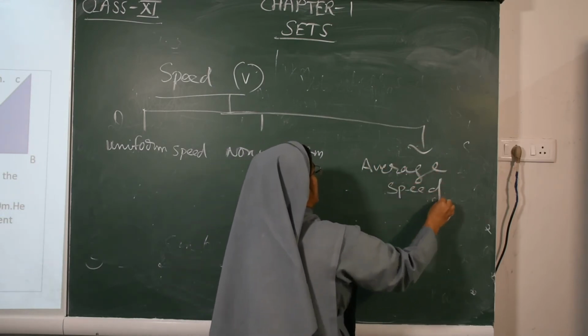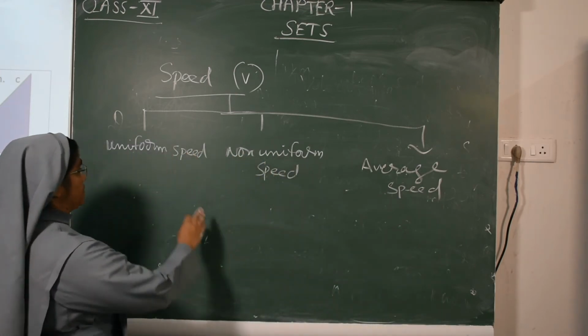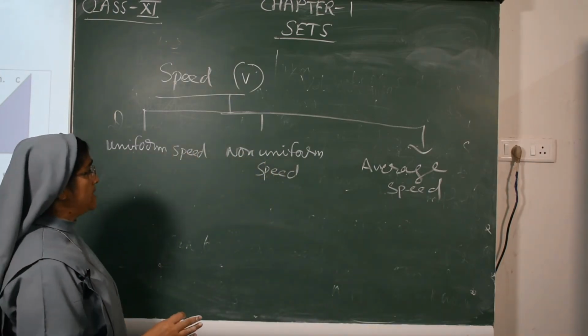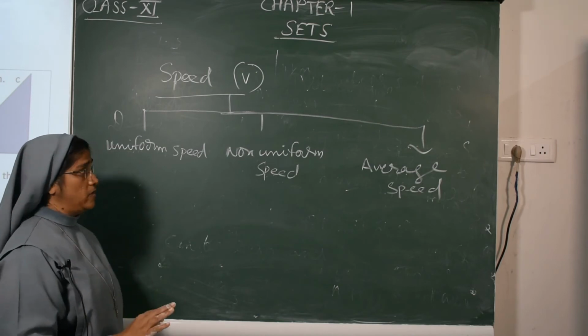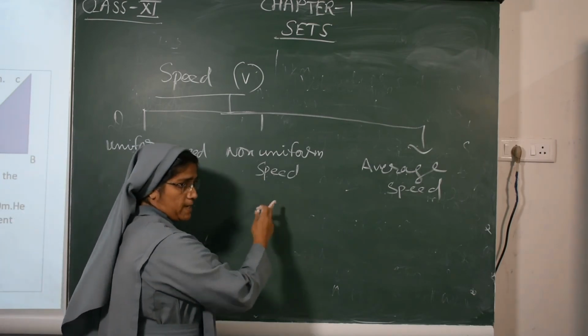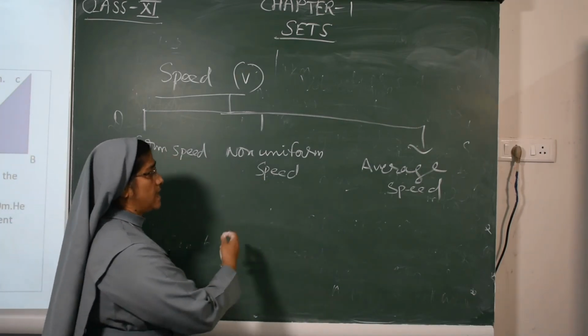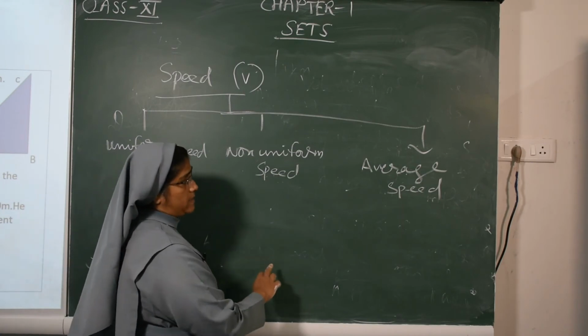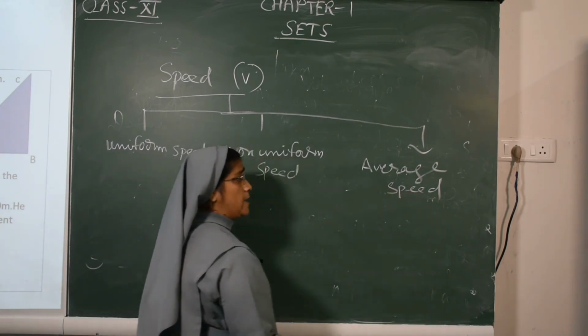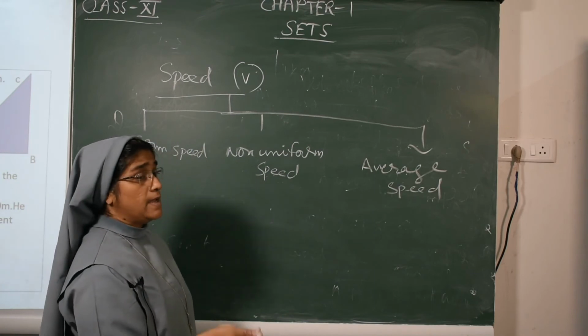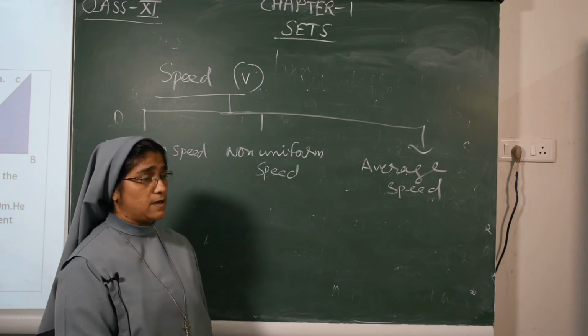First we will explain uniform speed. Uniform speed means equal distance in equal intervals of time. Non-uniform speed means unequal distance and unequal intervals of time. Average speed means a body moves with a variable speed over unequal distances in equal intervals of time.